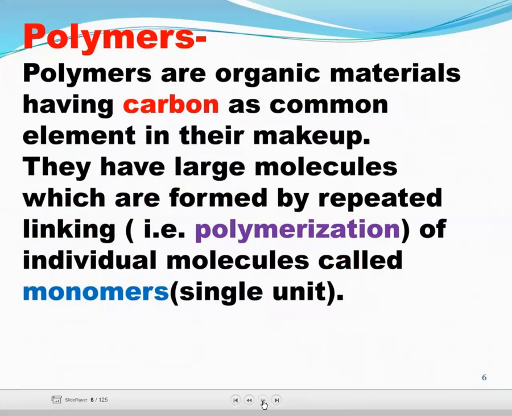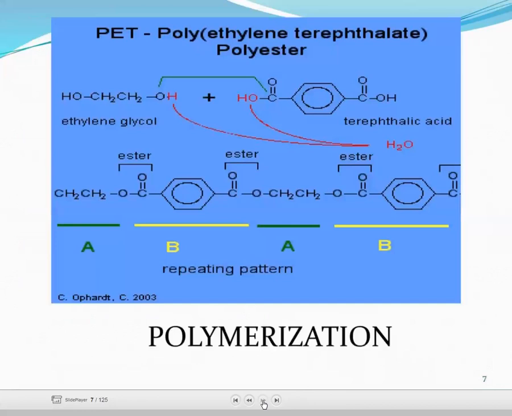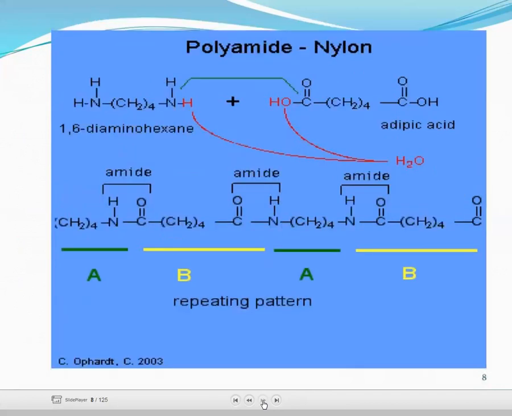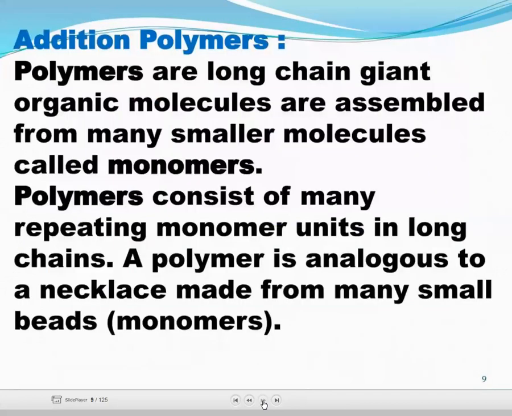Now we'll see what is a polymer. Polymers are organic materials having carbon as a common element in their makeup. They have large molecules which are formed by repeated linking, that is polymerization, of individual molecules called monomers, meaning single units. Now we can see here how the polymerization will occur. Ethylene glycol gives terephthalic acid. This is nylon.